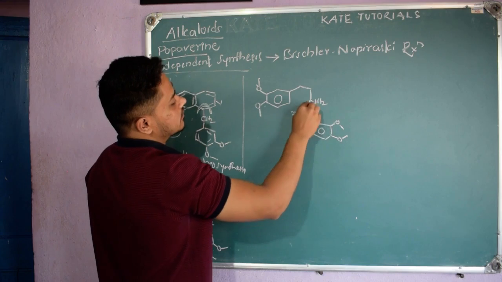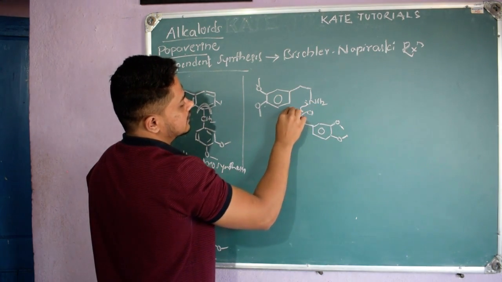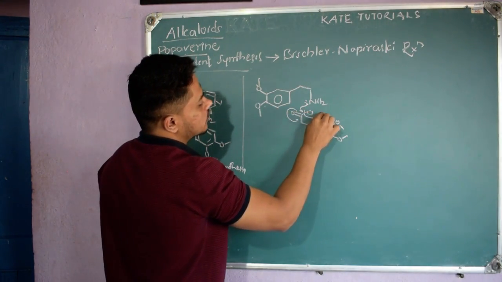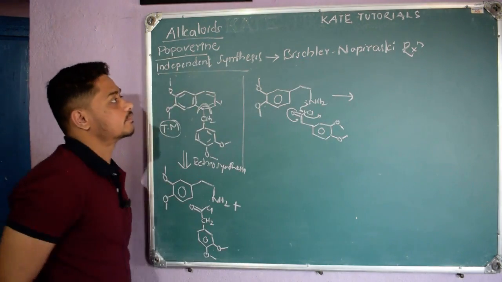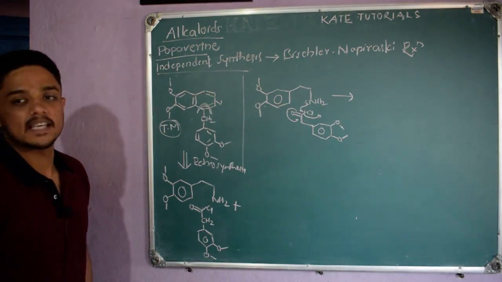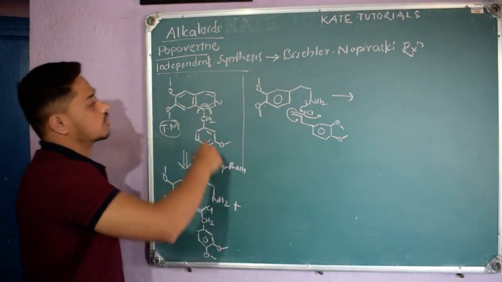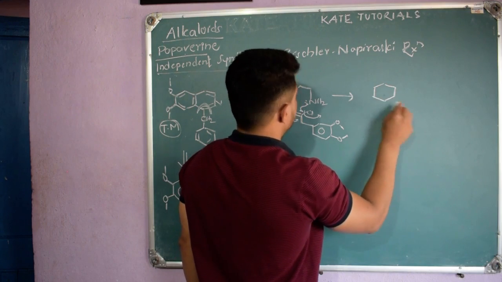In this reaction, lone pairs will be there, so it will attack here. This pi electron density goes to oxygen, again comes back, and chlorine, being a good leaving group, leaves the system, right? So this reaction we call the Bischler-Napieralski reaction, which will give us this isoquinoline molecule. So this is the simple reaction, right?